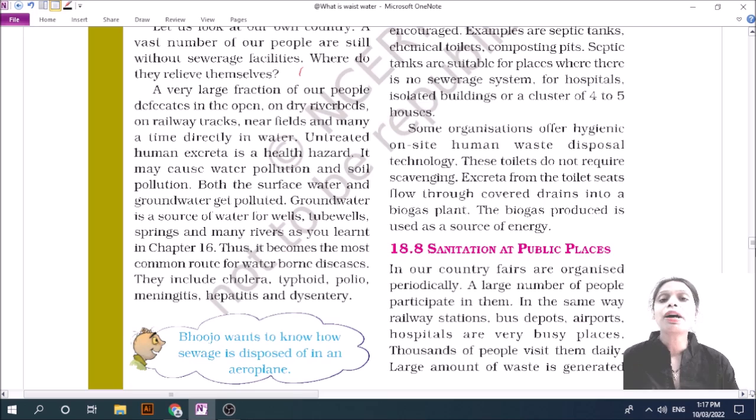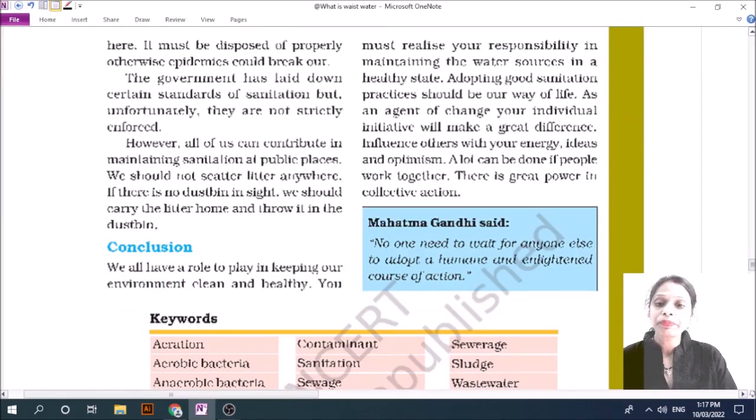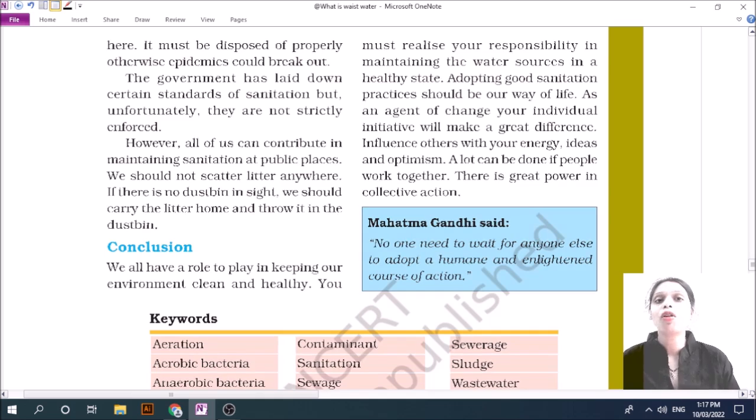We should minimize such things, and always take one step up for cleaning the environment, because it is the responsibility of every citizen to clean up the environment.